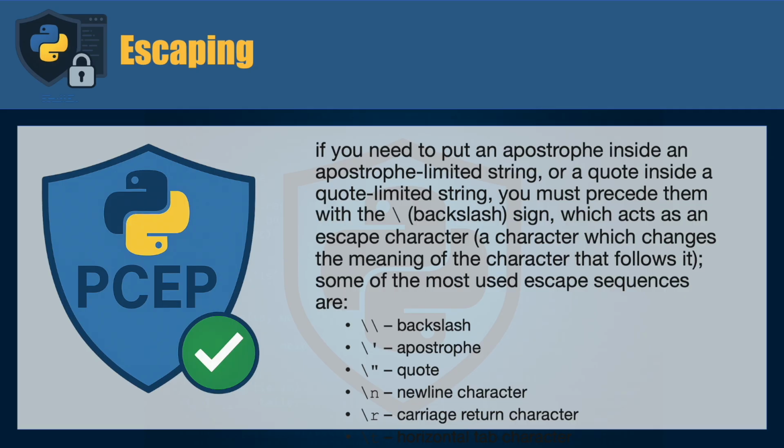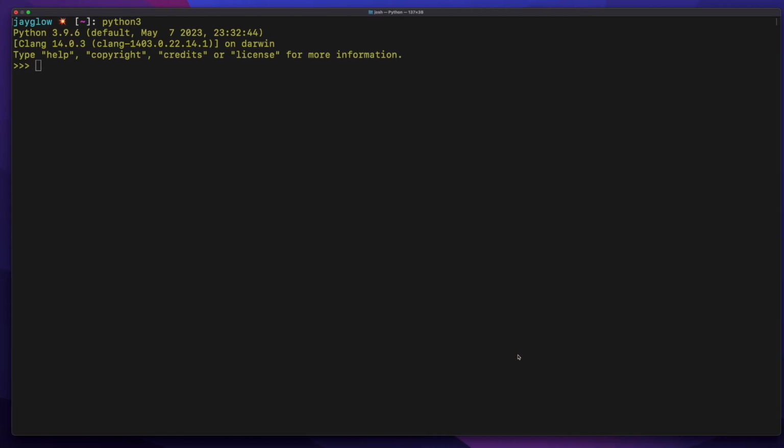Sometimes you'll need to include special characters inside a string, like an apostrophe inside another apostrophe delimited string, or a quote inside a quote delimited string. To do that safely, you use the backslash. The symbol is called the escape character because it changes the meaning of the character that follows it. We can see here a list of some of the common escapes, like if I want to display a backslash or an apostrophe or a double quote. Let's go ahead and take a look at that.